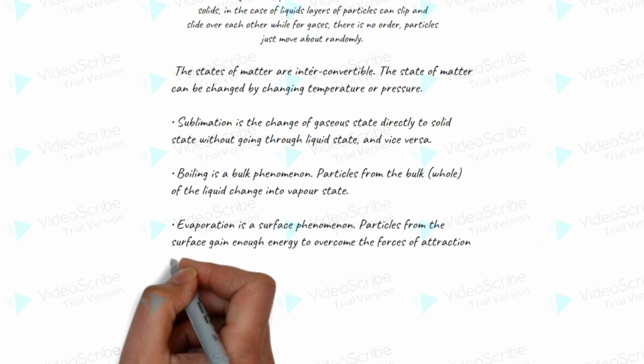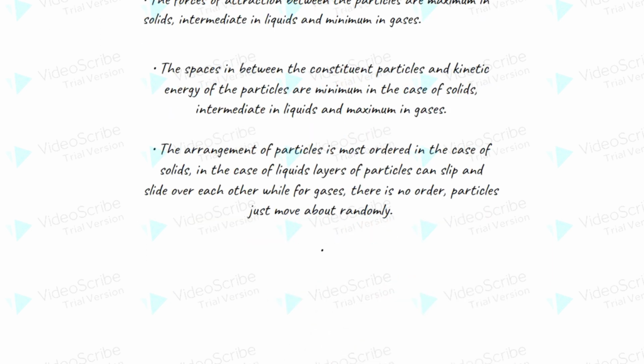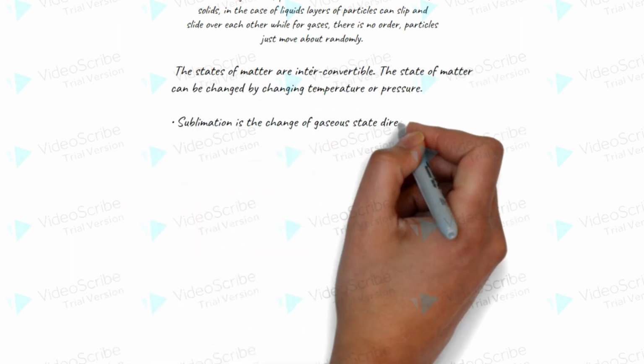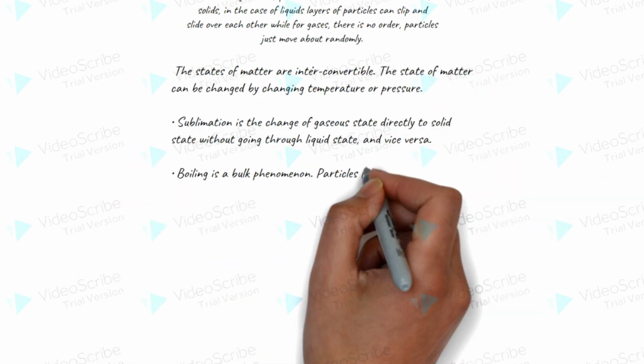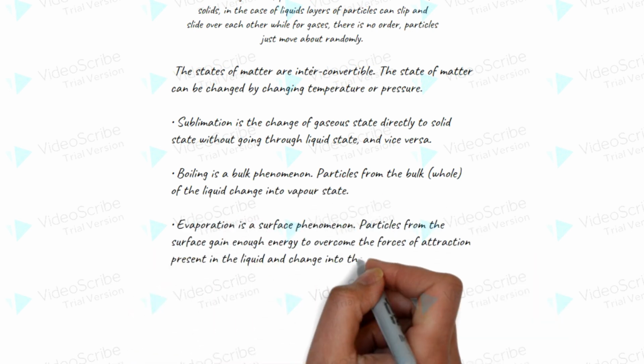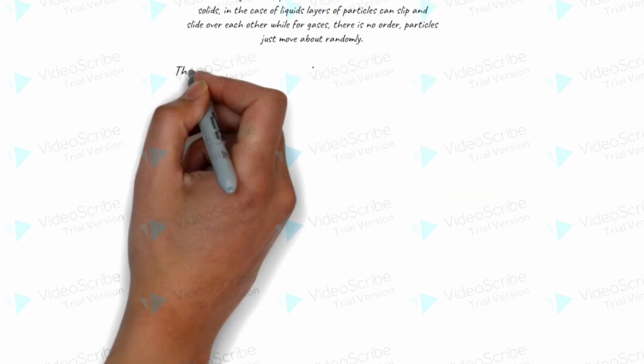Sublimation is the change of solid state directly to gaseous state without going through liquid state. Deposition is the change of gaseous state directly to solid state without going through liquid state. Boiling is a bulk phenomenon. Particles from the bulk whole of the liquid change into vapor state.